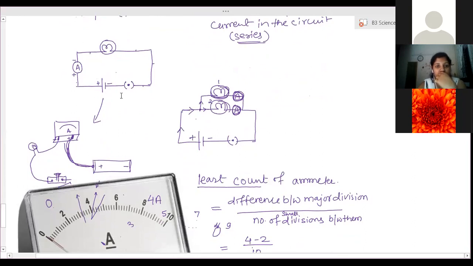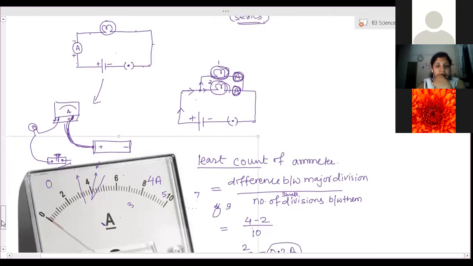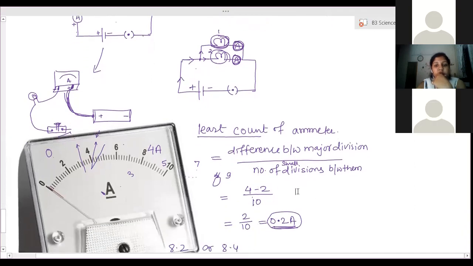Ma'am, done writing this, so we can leave now. Here, have you drawn the least count of the ammeter? You have written it? Yes. This is the formula for the least count of every device.